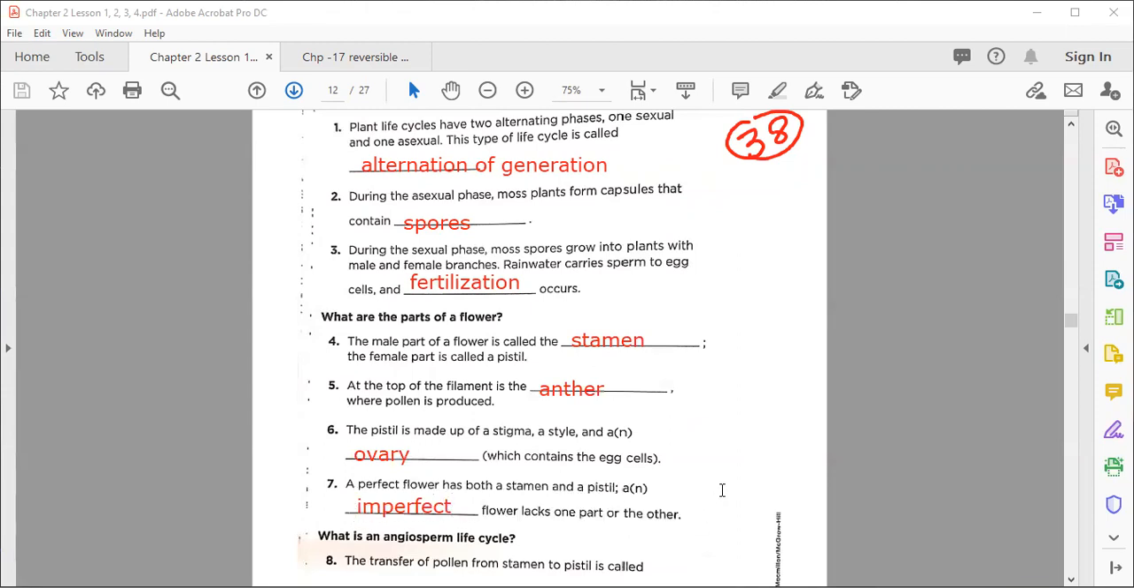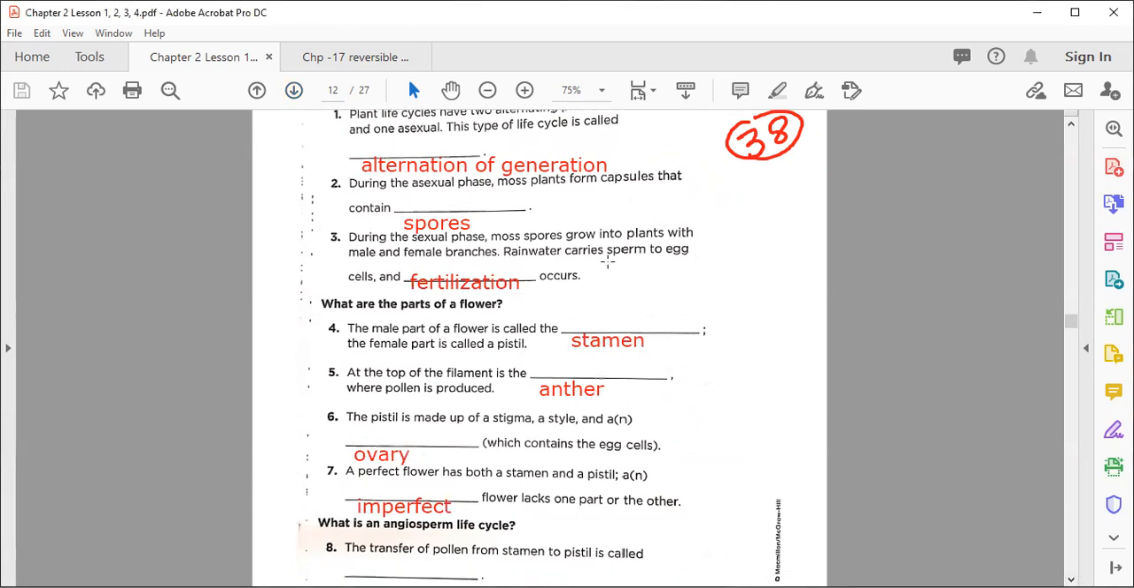Well done, my dear. Okay, so after that we move to number 8. The transfer of pollen from stamen to pistil is called, yes, no problem, take your time, you can complete. What do we call it? Very nice. So the correct word is here, pollination. Excellent, my dear. Very good.